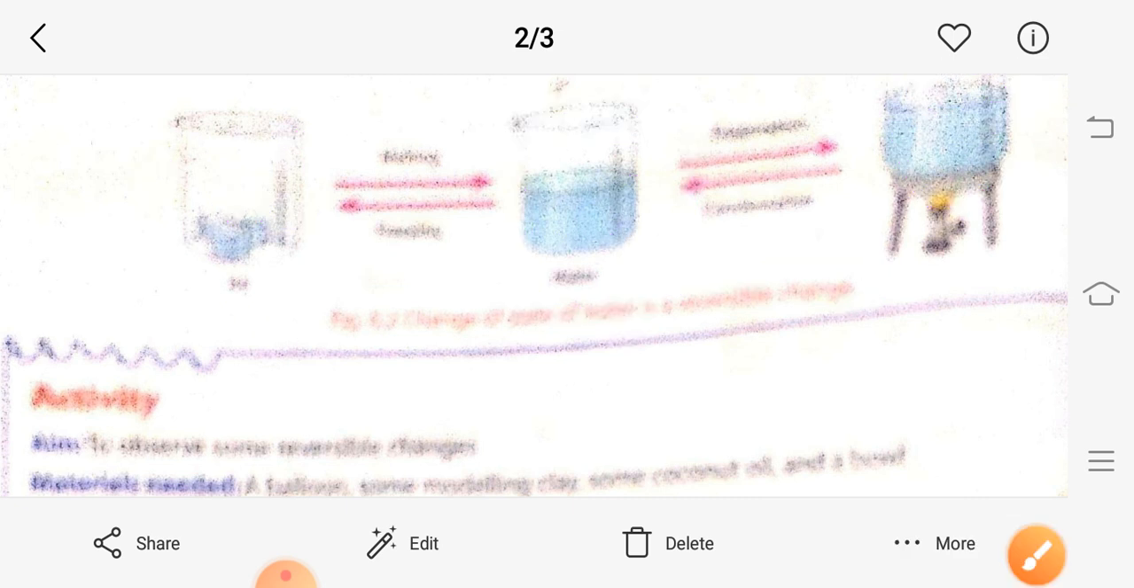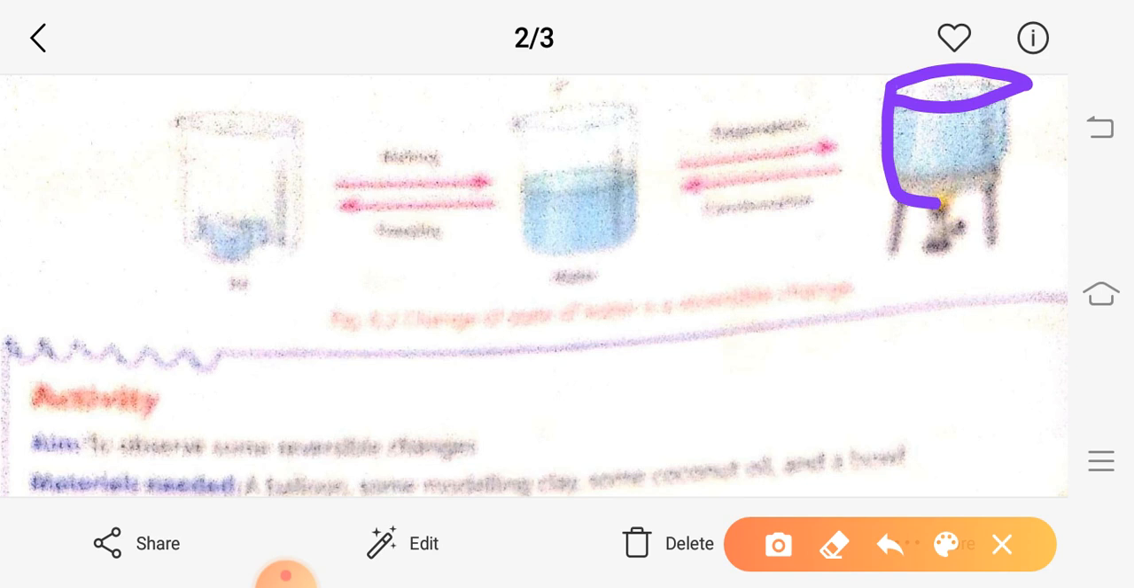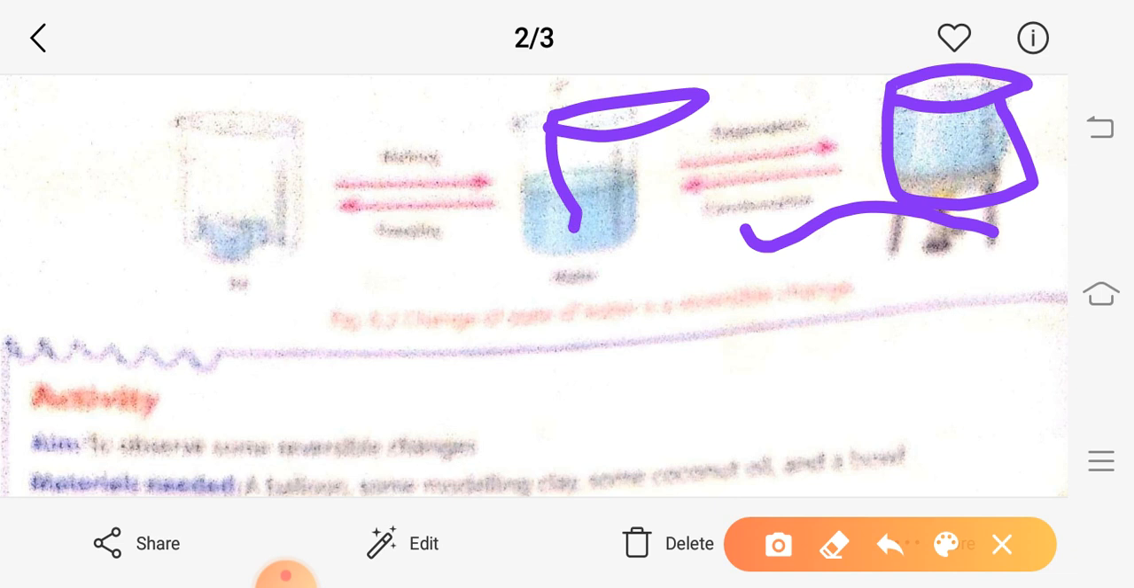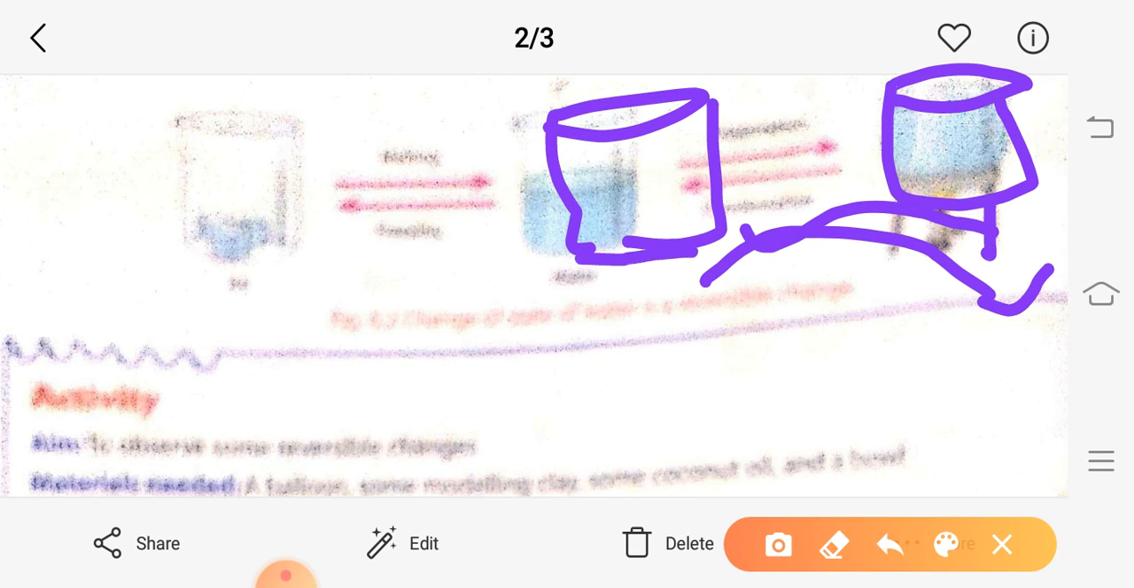Now again, when water vapor is condensed, it changes into water. What is the meaning of condensation? In the last chapter, we studied the definition of condensation: the process of conversion of water vapor into water is known as condensation. So this vapor changes into water by condensation, and this water on freezing again changes into ice.